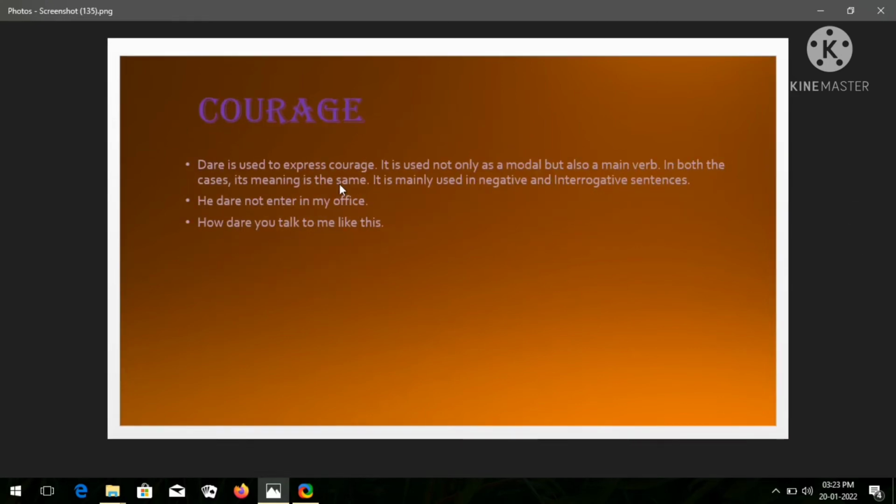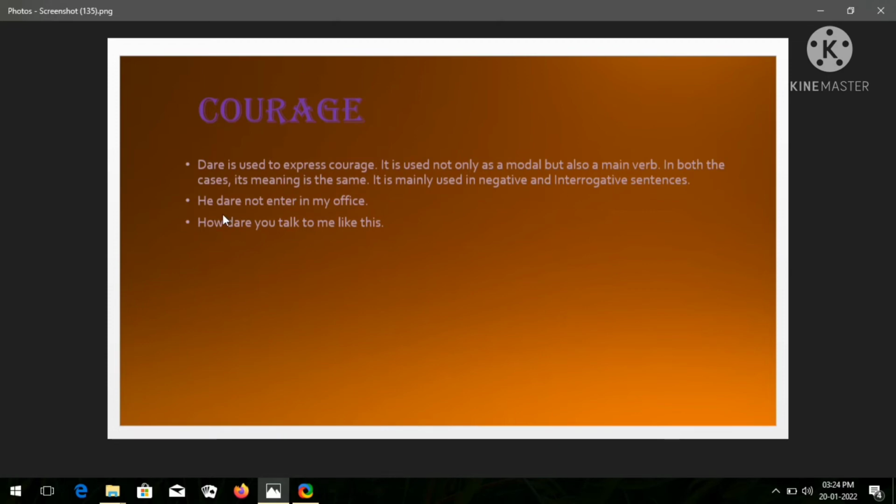This is courage. Another modal you can see here. In case of courage, we can use dare. Look here. Dare is used to express courage. It is used not only as a modal but also as a main verb. It is used both as a modal and as a verb. In both cases, its meaning is the same. It is mainly used in negative and interrogative sentences.